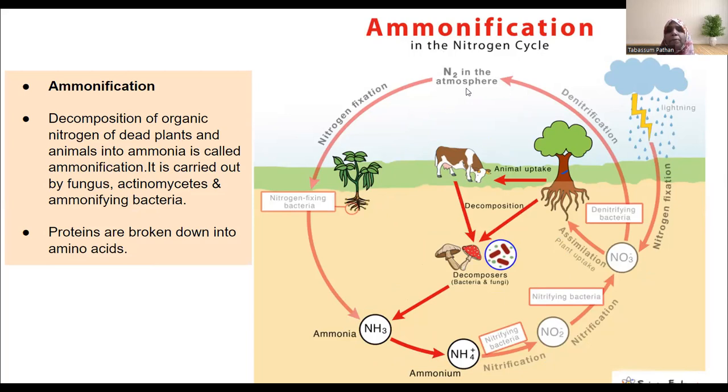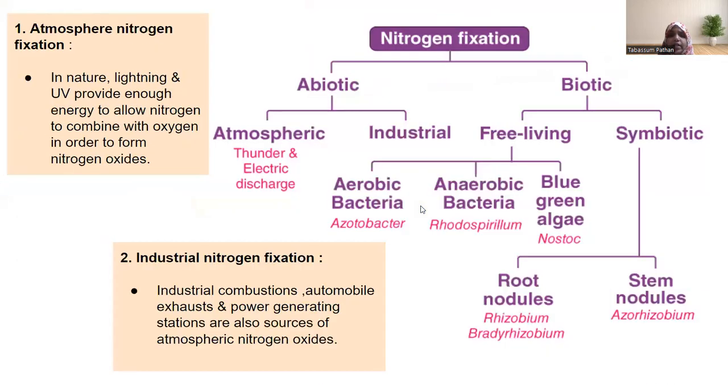So we discussed all the three aspects of it. From the ammonia it can be converted to nitrite, and there is another group of denitrifying bacteria which will separate the oxides and H from the ammonium, from nitrite when they are not required, and then they will be returned back into the atmosphere. So we can just go through the denitrification side, how it is returned back, as you can see over here.